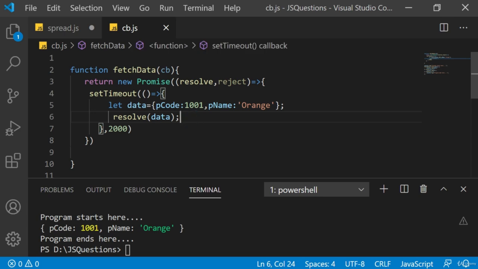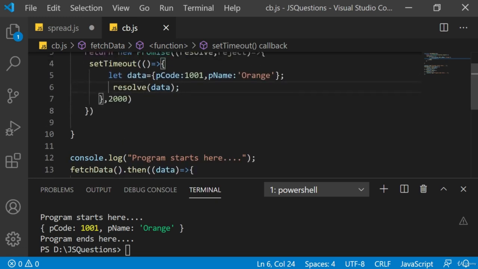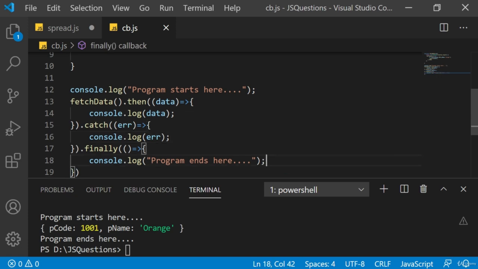And it resolves with this data, and that data should be retrieved here and it should be displayed. In case if there is any rejection, which is always conditional. Right now we are using resolve itself, but there might be a condition, and on that you reject. So that will be retrieved here, the rejected data. And finally something which is getting executed. So now we have configured this. Now let's run.